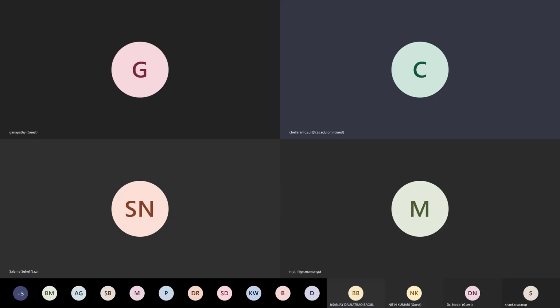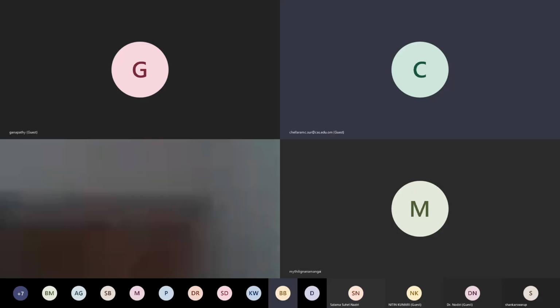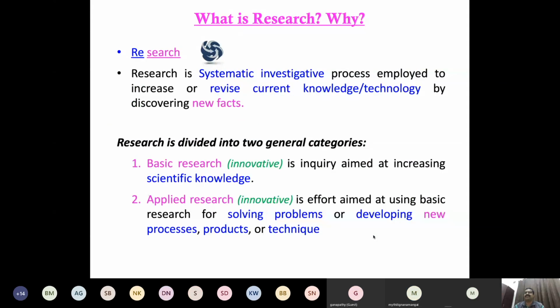Technology, software, wherever it is, we need research. That's why we always keep speaking about research, research, research. Research is divided into two general categories. Listen again, I will tell you that these are very basic things.